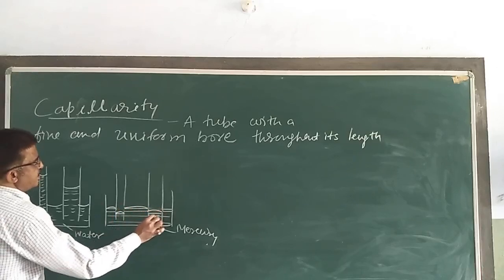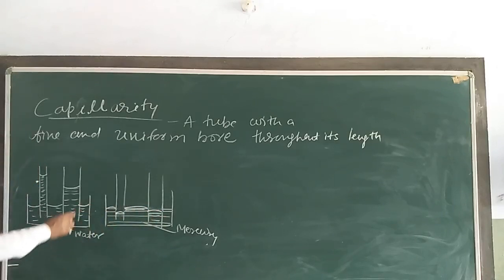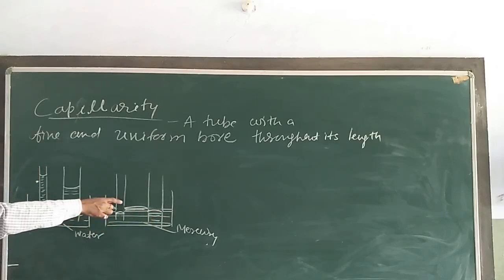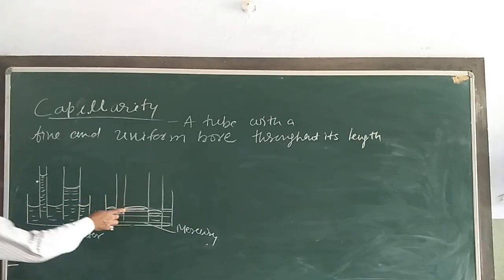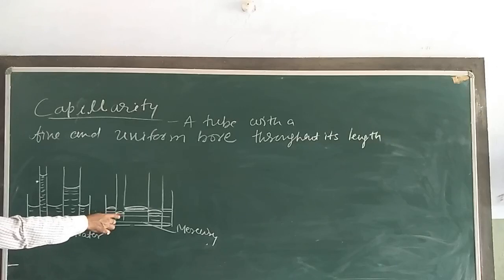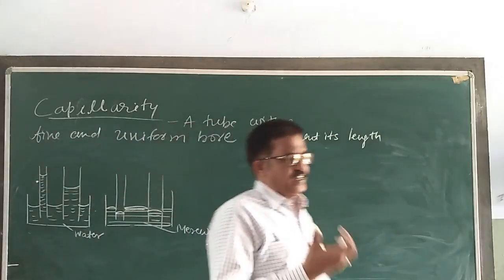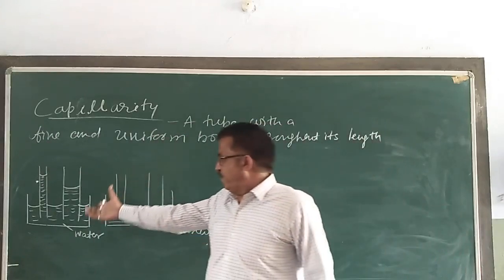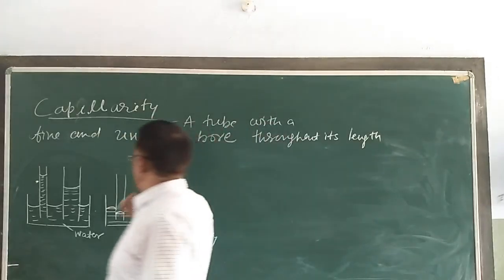See the difference in these two. The liquid level in the tube falls below its level in the container, here it is mercury, which does not wet the glass tube. तो एक में जिसमें पानी है, which wets the glass tube, water level rises, इसमें water level falls in mercury.